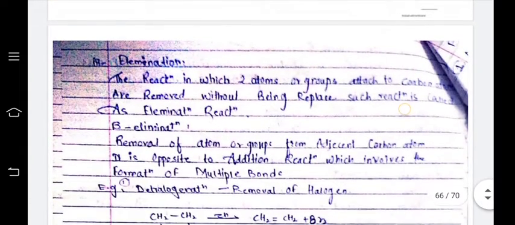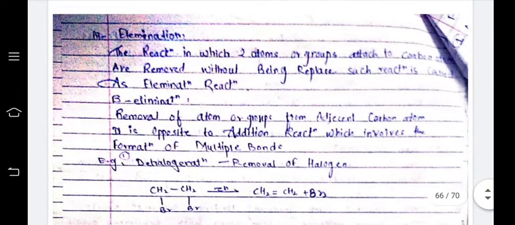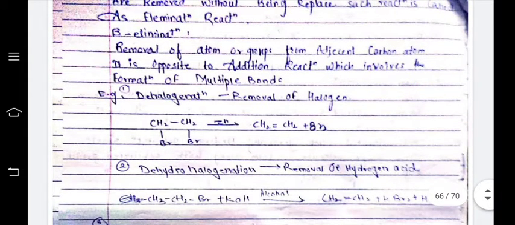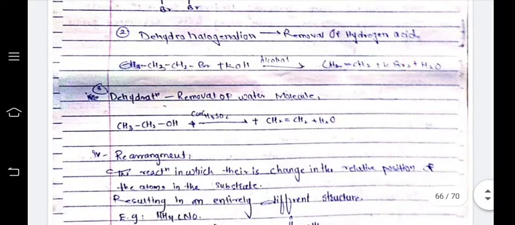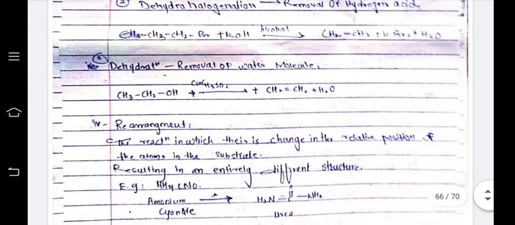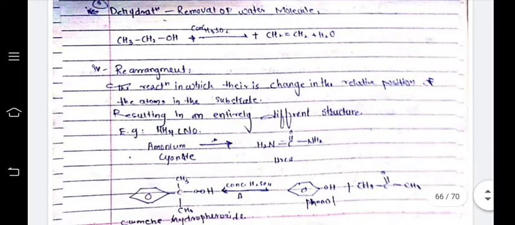Next are the elimination reactions. Reactions in which two atoms or groups attached are removed. Here is beta elimination, that is the removal of atoms and formation of an alkene. Always remember that when there is formation of an alkene after removing atoms, this is called an elimination reaction, because dehydrohalogenation is one of the examples of elimination reactions. Here is also the formation of an alkene system. Okay, removal of hydrogen and halogen atoms.